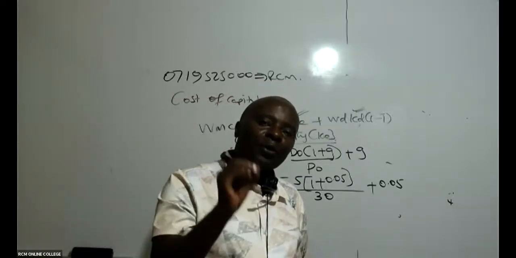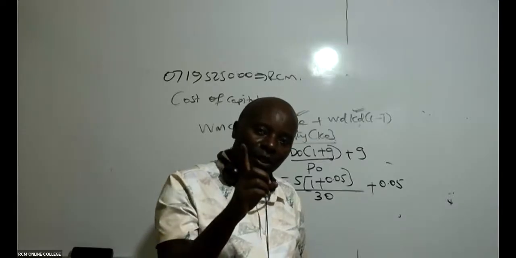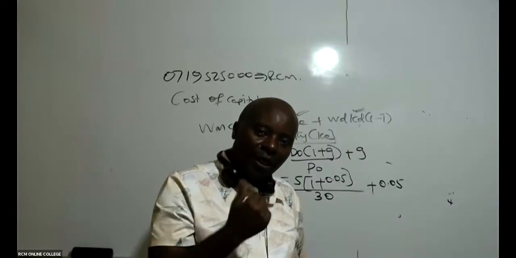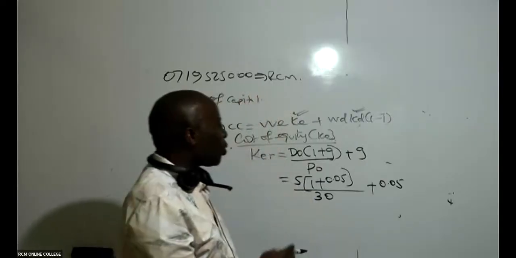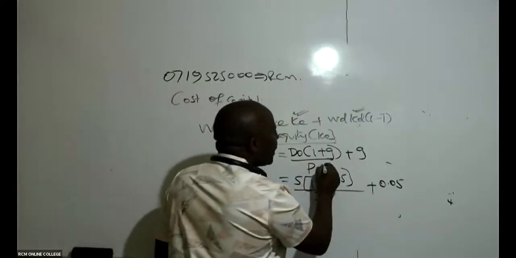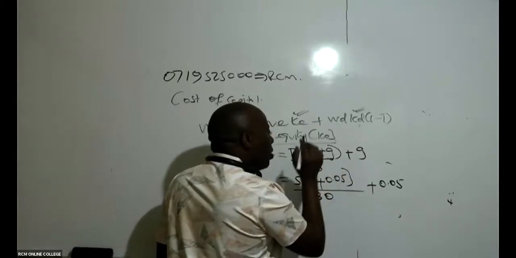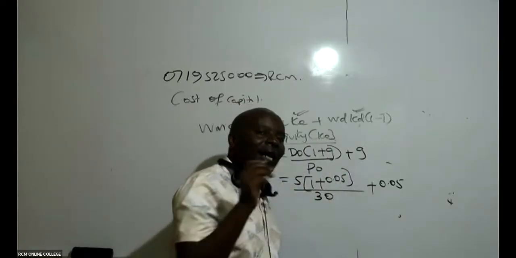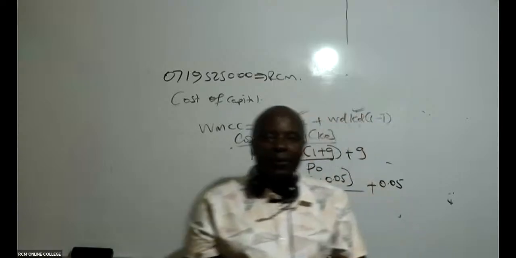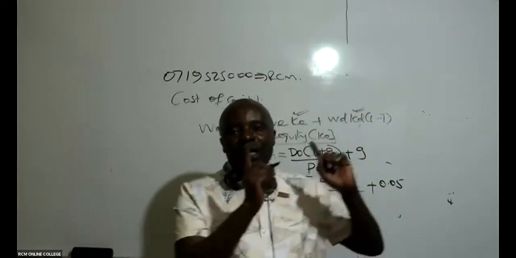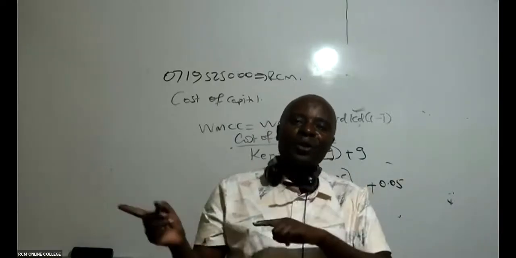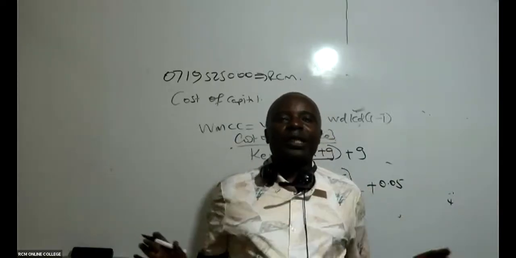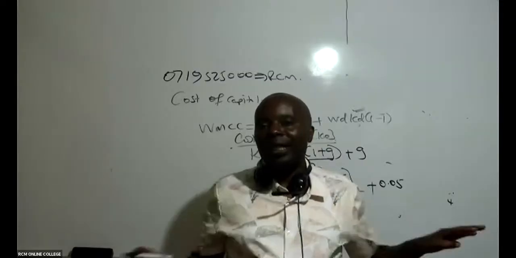Whenever it comes to retained earnings, what is retained in the organization, we don't subtract flotation cost. I'm so sure somebody may come and say, well, subtract flotation cost. No. Retained earnings is already money in our bank accounts. We are only going to get this money from our bank accounts, 18 million, and invest in our new project.